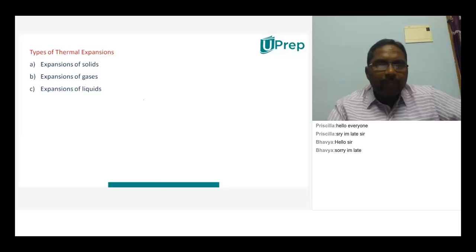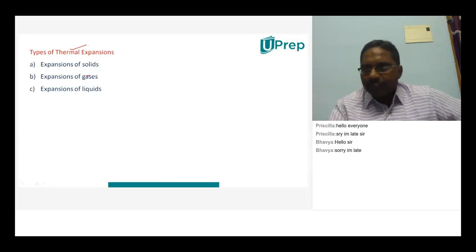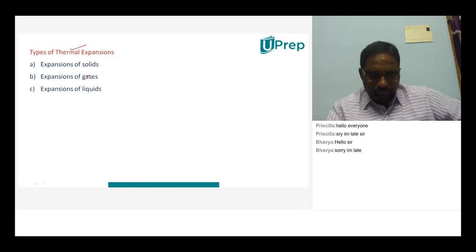And before going to start about this, tell me what do you mean by thermal expansion? It is the change in weight, length or volume or height of any material with the changing of the temperature, caused due to the change of temperature.